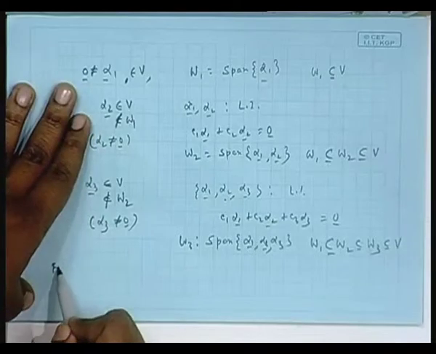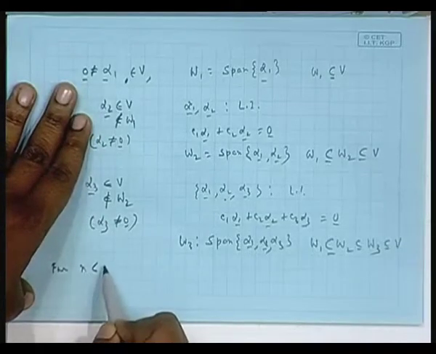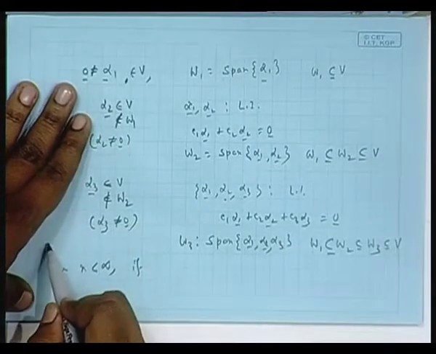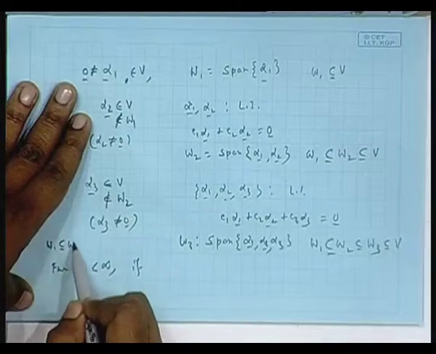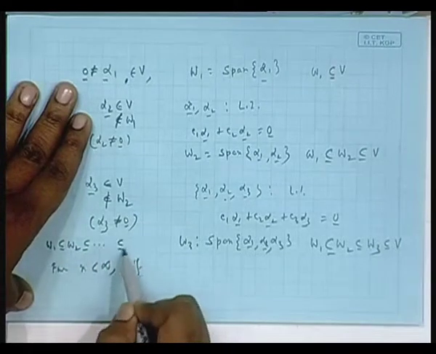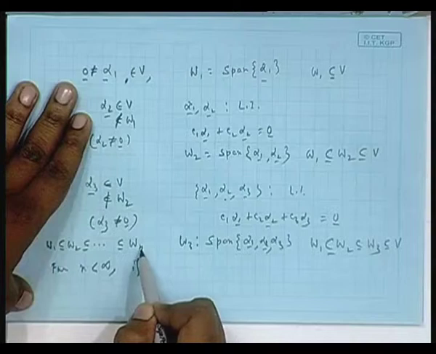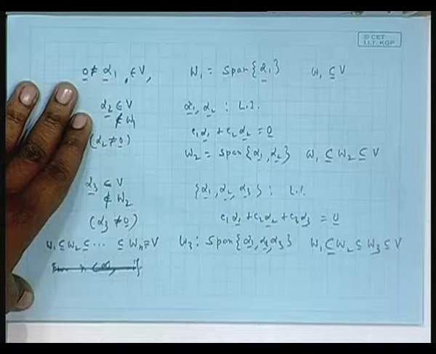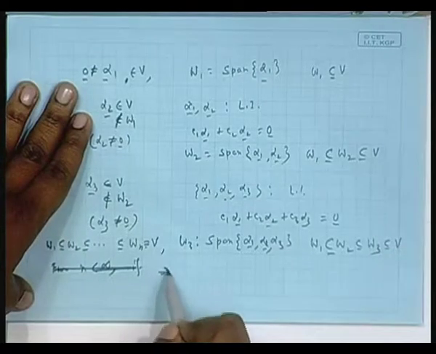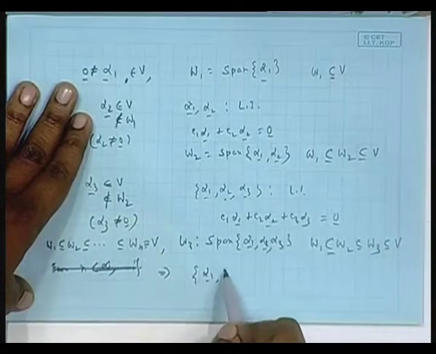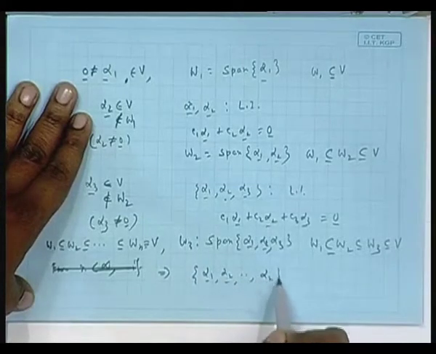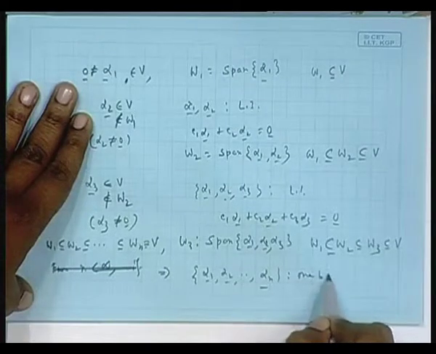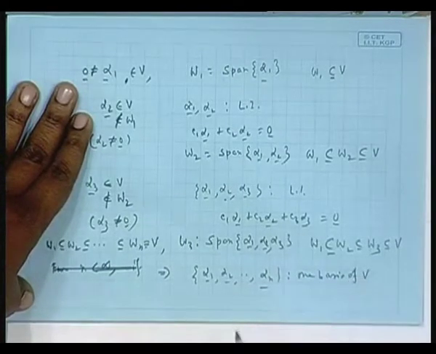That is, for n less than infinity, you are getting a sequence of subspaces W 1, and if it so happens you arrive at W n equal to V, then that means you have alpha 1, alpha 2, dot dot dot, alpha n, and you have constructed one basis. Fine.